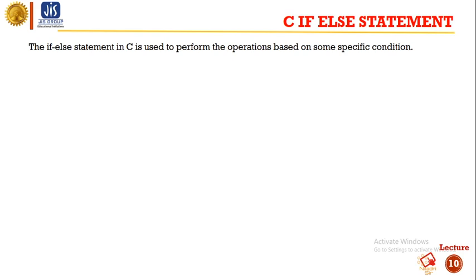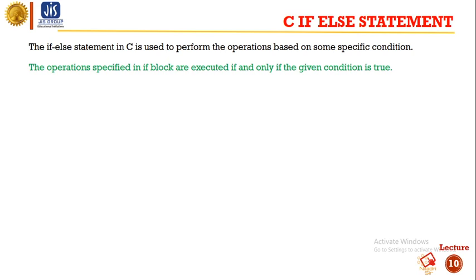The operations specified in the if block are executed if and only if the given condition is true. So within if there is a condition, and if that condition is satisfied, then that block will execute.